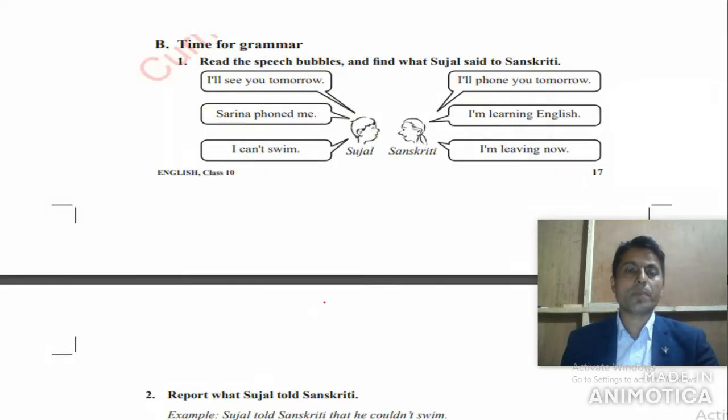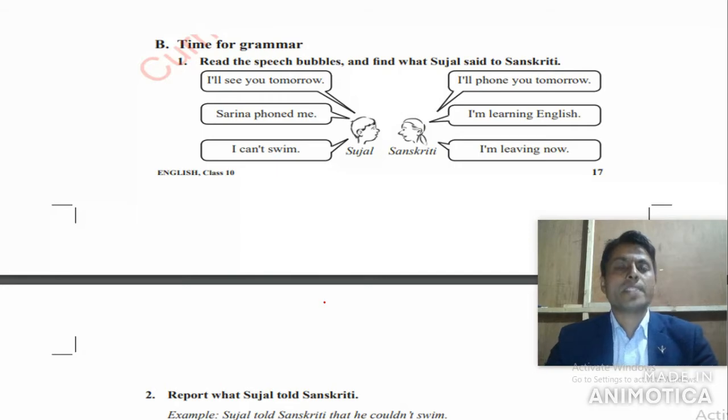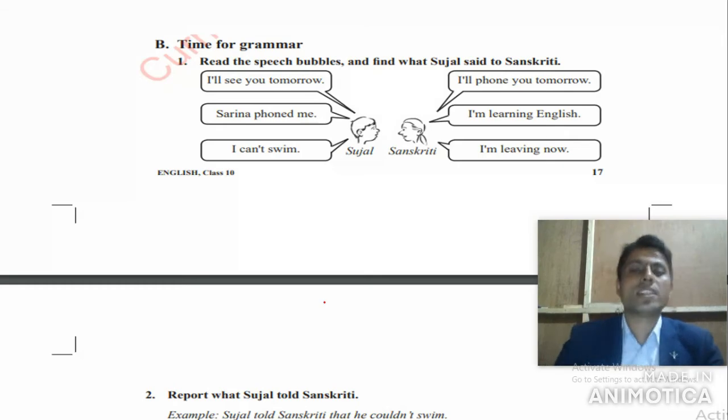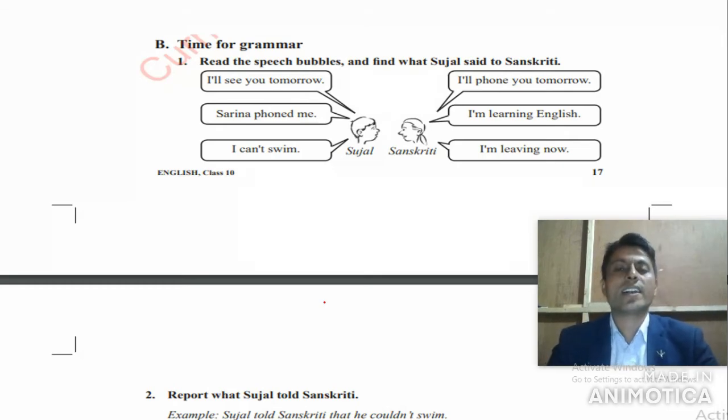Number B. Read the speech bubbles and find what Sujal said to Sanskriti. Look here, Sujal and Sanskriti are just telling their expressions. "I will see you tomorrow. Sharina phoned me. I can't swim." Sujal is telling this. Then Sanskriti is telling, "I will phone you tomorrow. I'm learning English. I'm leaving now." So now we have to report what Sujal told Sanskriti.